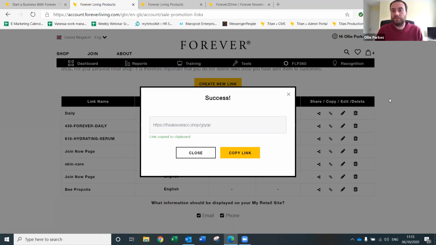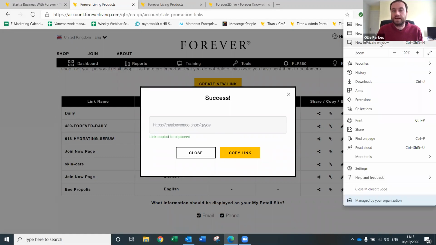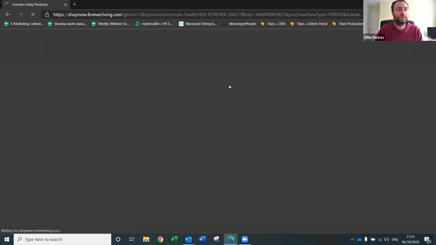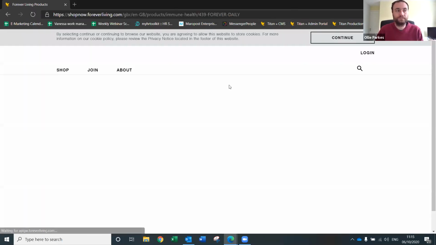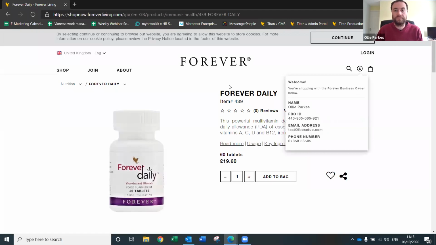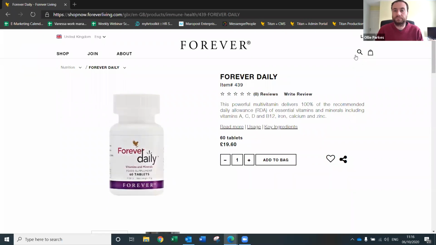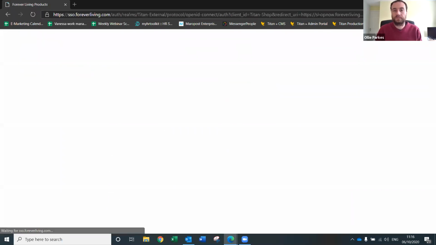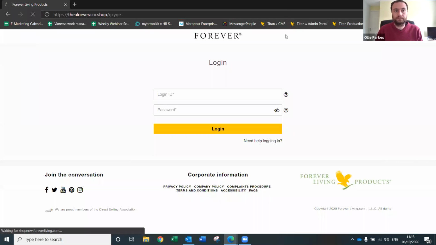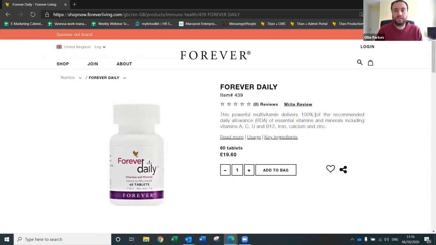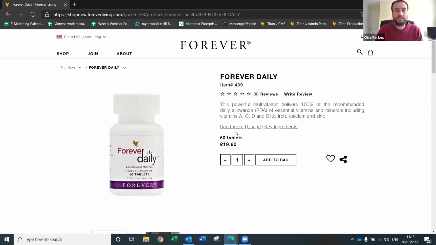If you want to test that, make sure you do it in a private window. You'll click on it there, and this is what they'll see when they've been sent it. On the right-hand side here, it will show your name and your ID there. This is just happening because it's a test account, but it'll have your name and your ID up there.